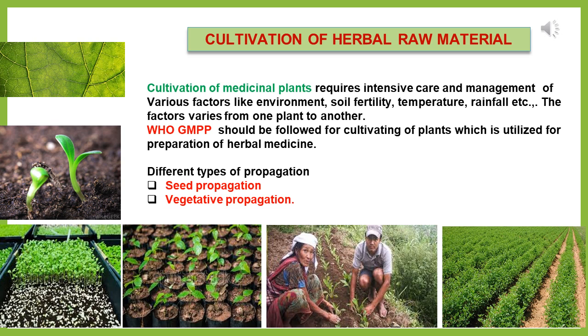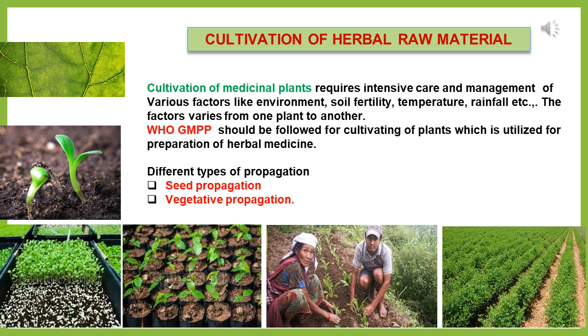Seed propagation involves cultivation using the seeds. Purely depending on the seeds, if you are doing the cultivation, it is the seed propagation method. In seed propagation, different methods such as the dibbling method and the drilling method are used.